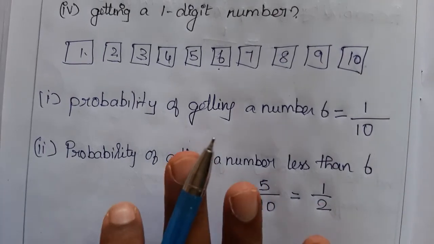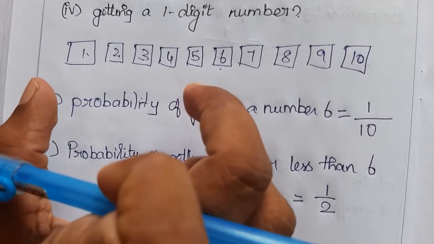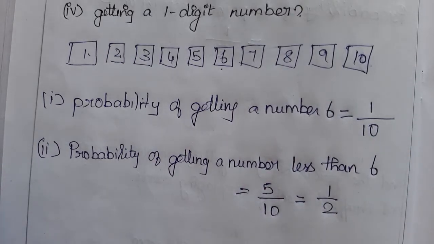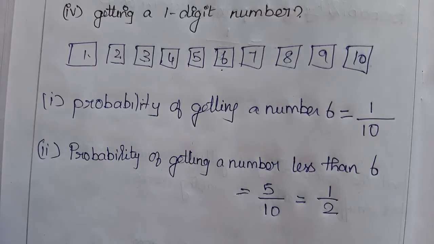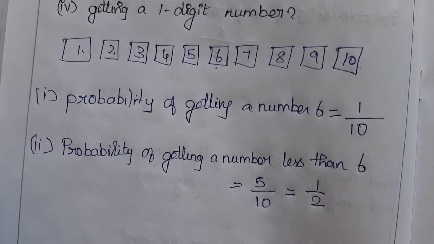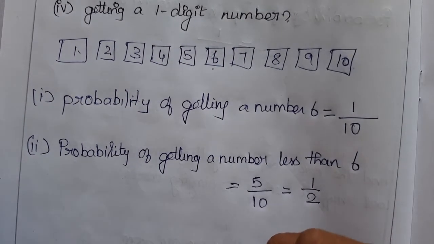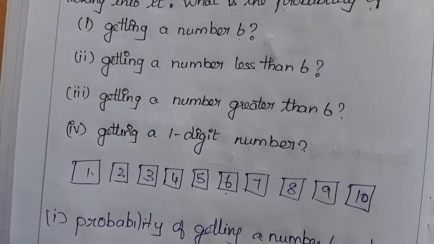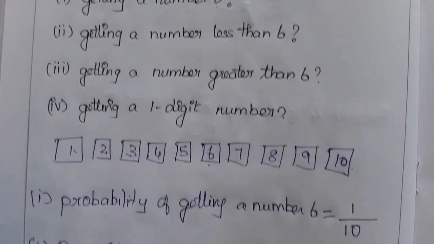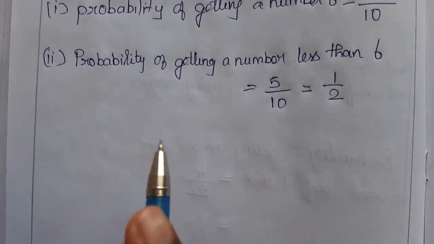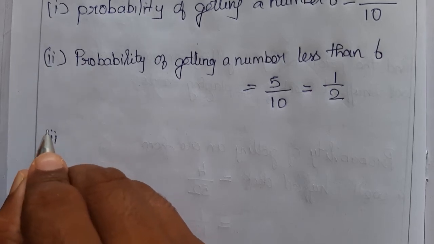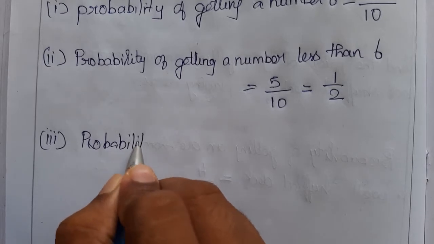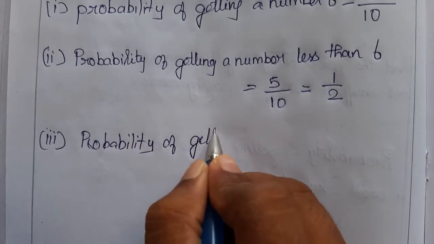So there is a half chance we can get a number from 1 to 5. If you put your hand inside the box and pick a slip, there is a half chance the number written on it will be 1 to 5. So next, getting a number greater than 6. Can you guess how many possibilities there will be greater than 6? Even without working it out we can guess, right, from the previous problem's answer.